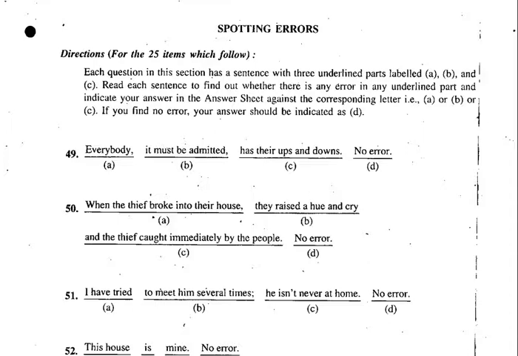That's the first question here, 49th one, which has appeared in a competitive examination. So let's take up this. Everybody, it must be admitted, has their ups and downs. Now whenever it comes to everybody, or anybody, everyone, what is the pronoun that should follow it? First of all, you have to think about the verb.